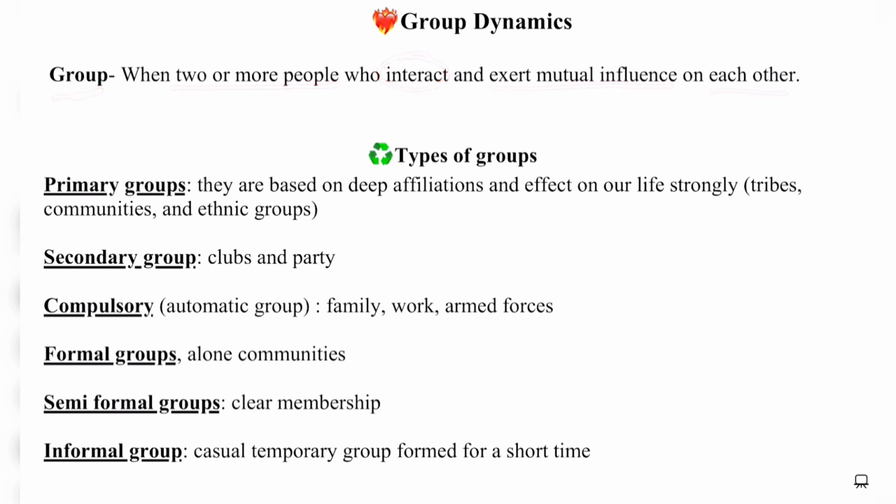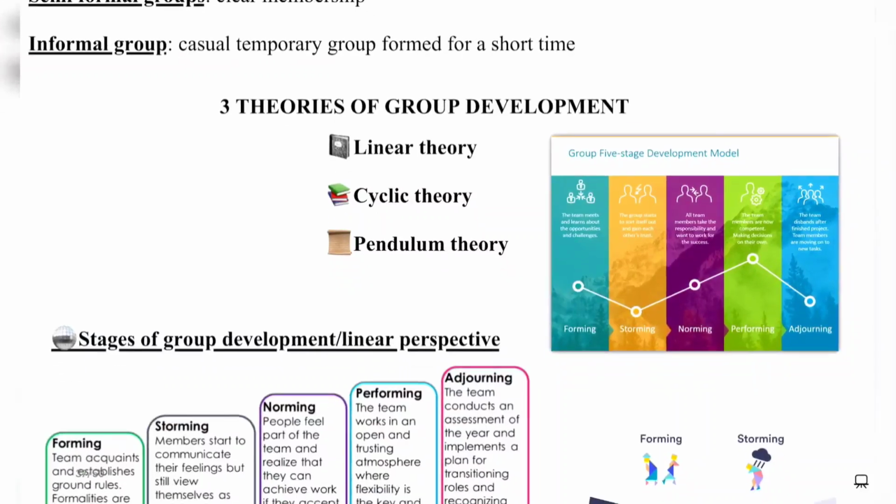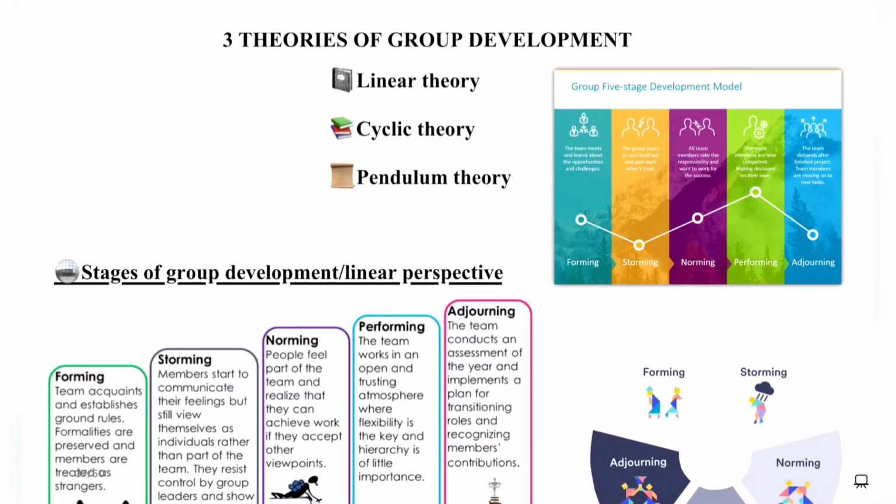And these groups can be primary groups, secondary groups, compulsory groups, formal groups, semi-formal, informal, depending on the nature of the interaction and the nature of the influence exerted inside the group. What is important for us are the theories that are related to group development. Meaning these theories of group development deal with how a particular group develops. There are a total of 3 theories related to group development. First is the linear theory, second is the cyclic theory, and the final one is the pendulum theory.